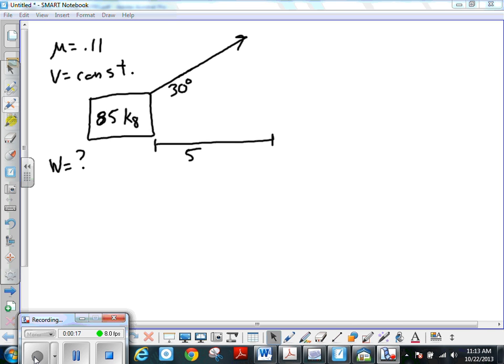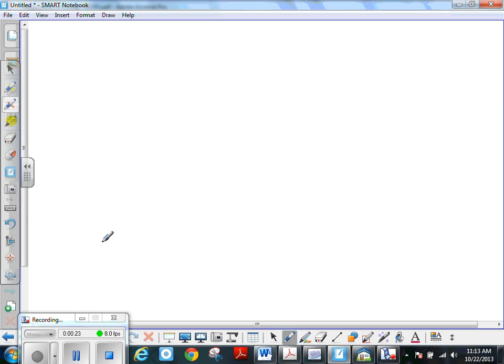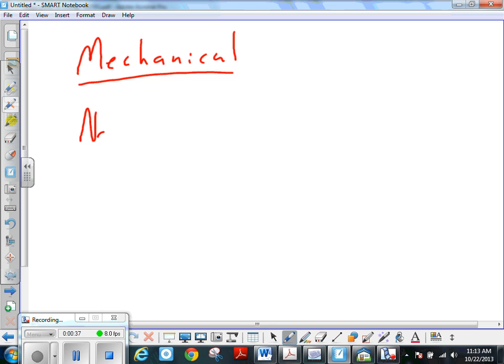Now, we have this other word called mechanical. Okay, so when we're talking about mechanical energy, then we're talking about potential energies and kinetic energies. Okay, and so then non-mechanical would be, what do you think? Non-mechanical would be friction. Okay, or heat energy would be non-mechanical.